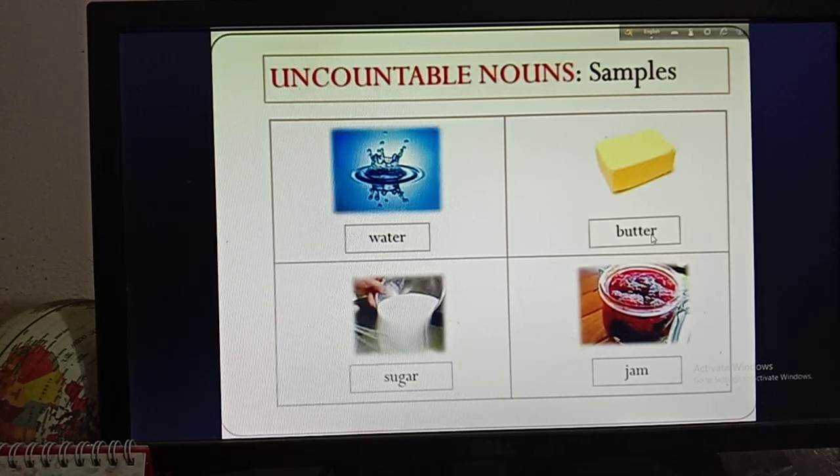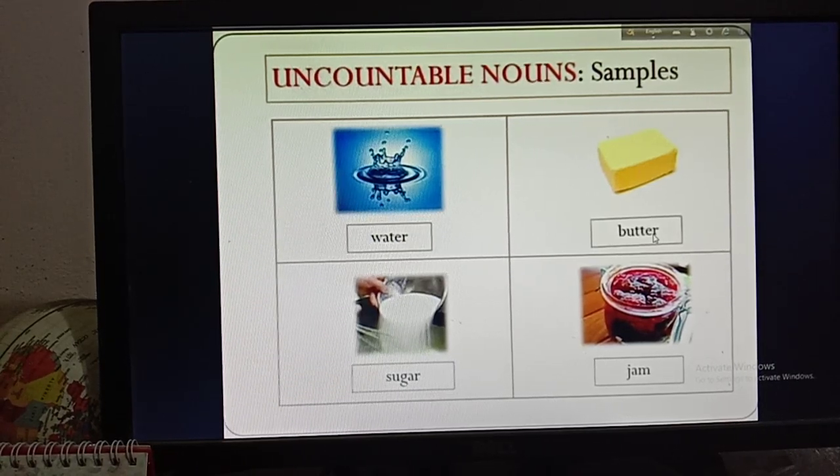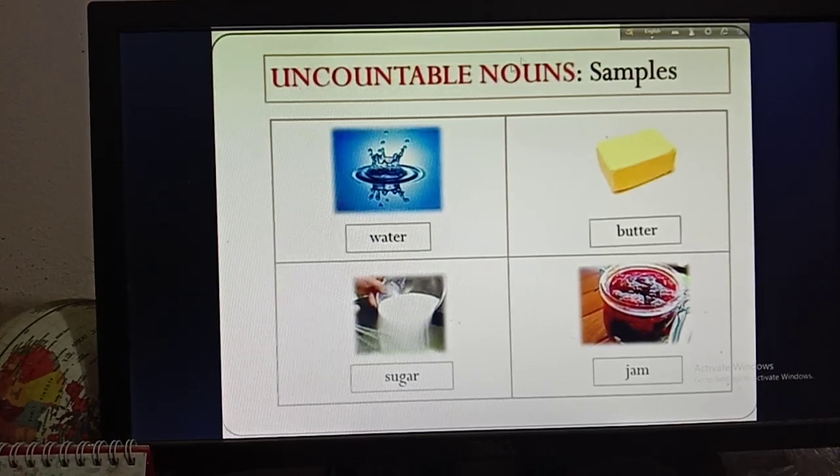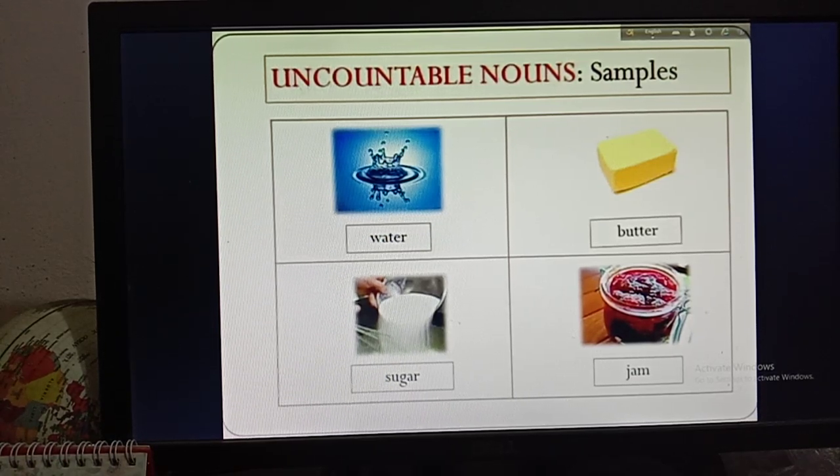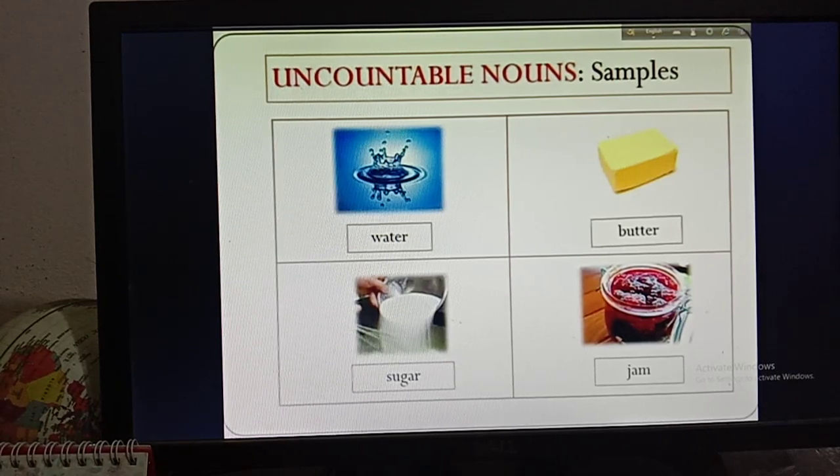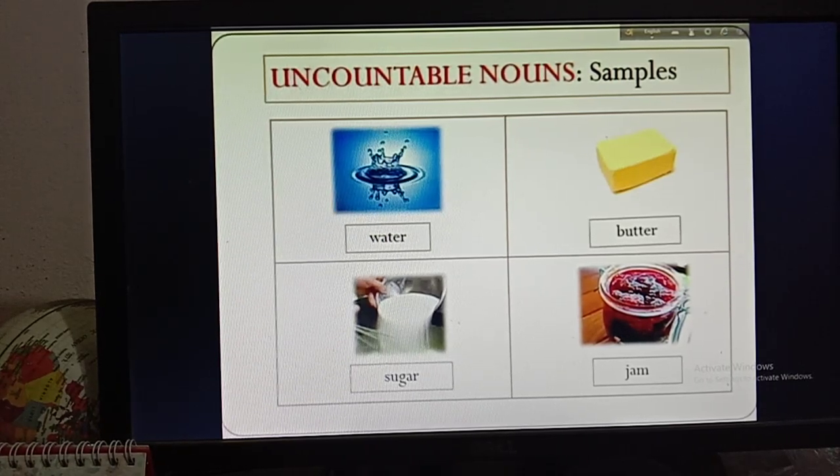If I say butter is useful for our health, then butter will be uncountable. So I have not said like give me a glass of water or give me 1 kg sugar. If I have said like this, that will be countable. And if I only mention the name of water, sugar, butter or jam, that will be uncountable. I think all of you are clear about it.